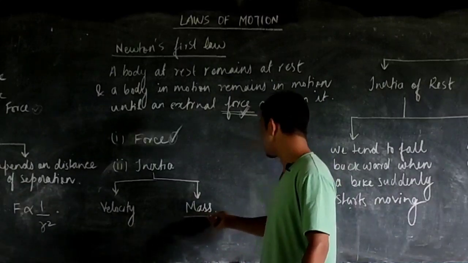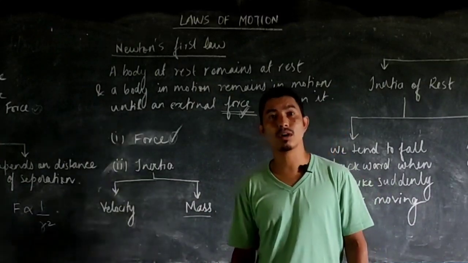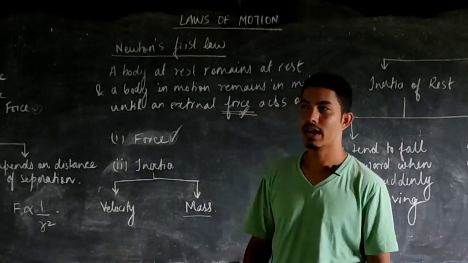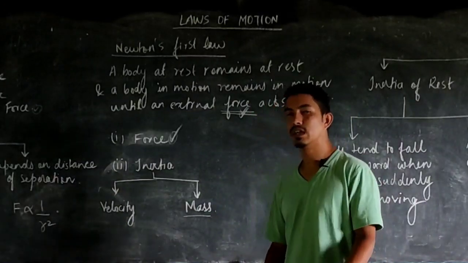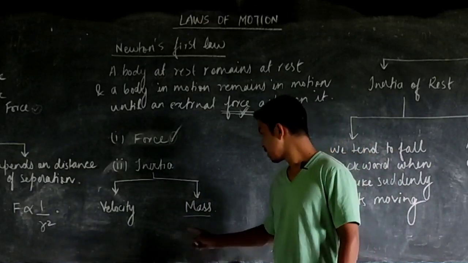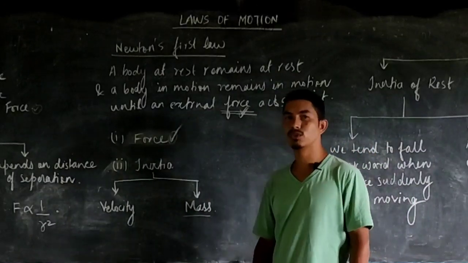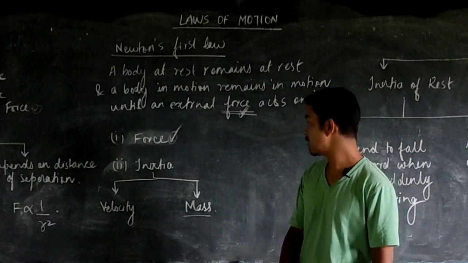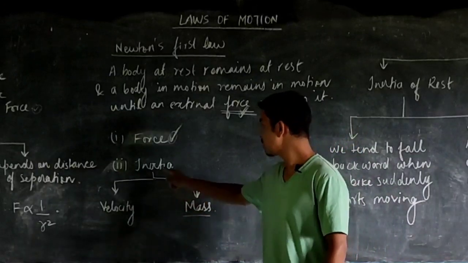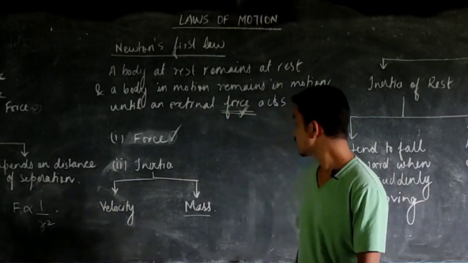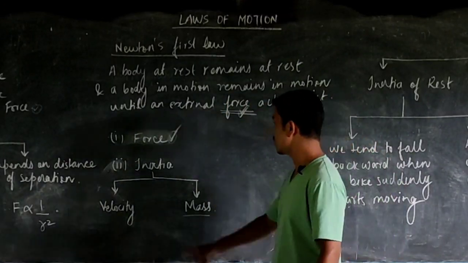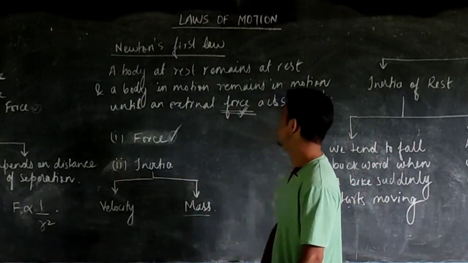And the second one is the mass. Imagine you need to stop a running train and a running bicycle. In which case do you require more force? It's obviously very clear that you will require a large force to stop that moving train. So the larger the mass, the greater will be the inertia. So the two factors on which the inertia of a body depends are the velocity and the mass.